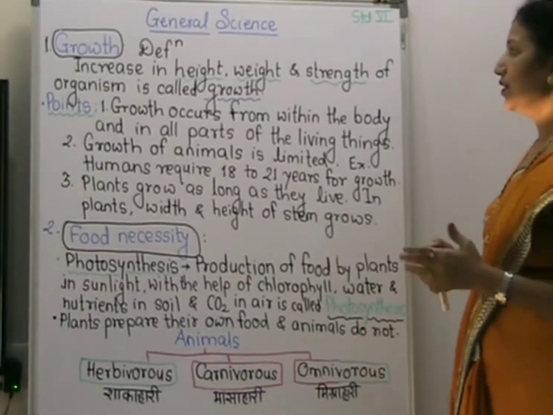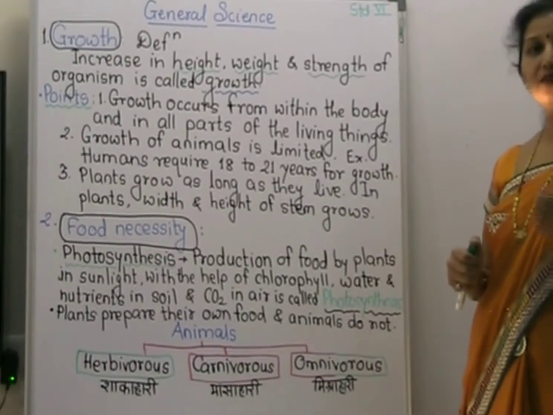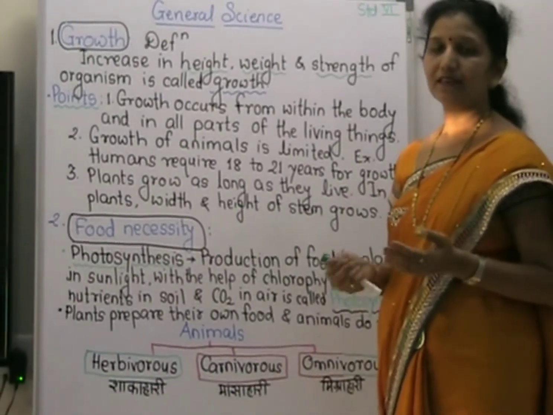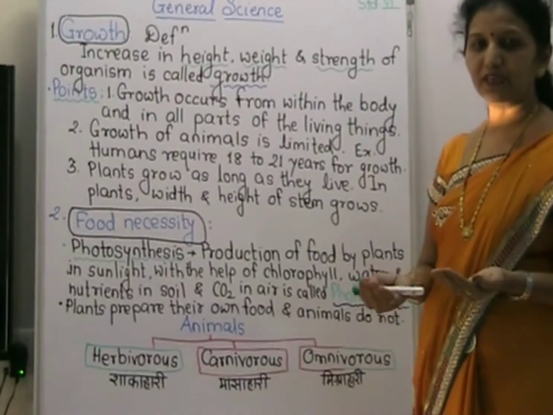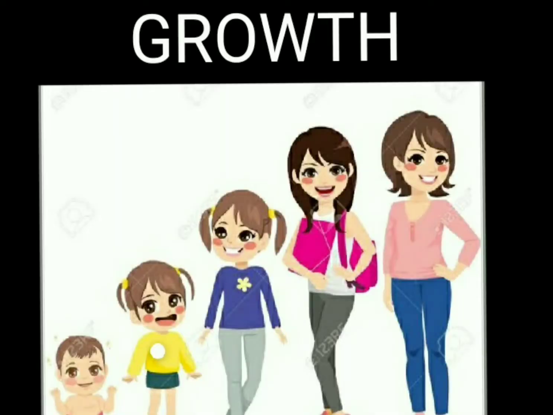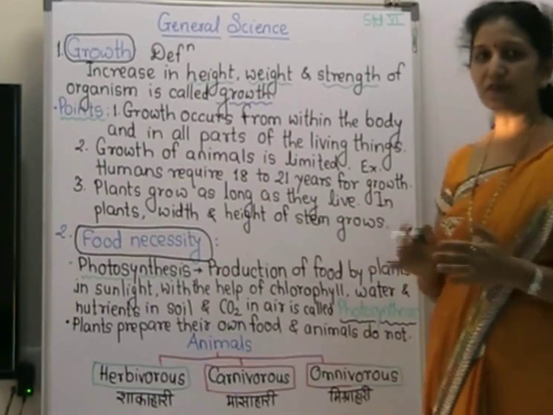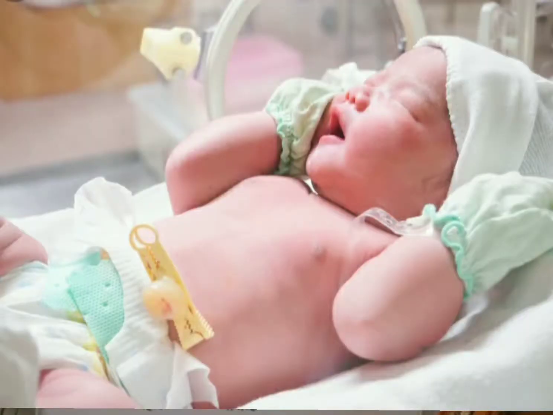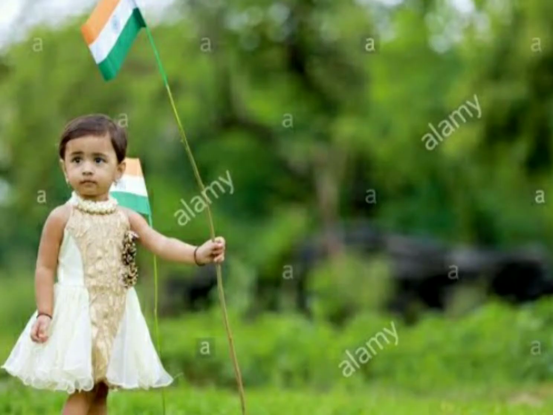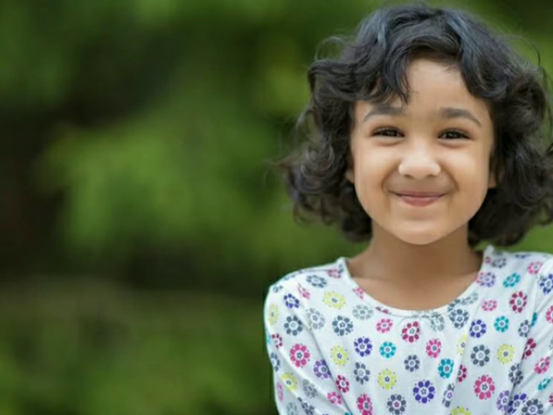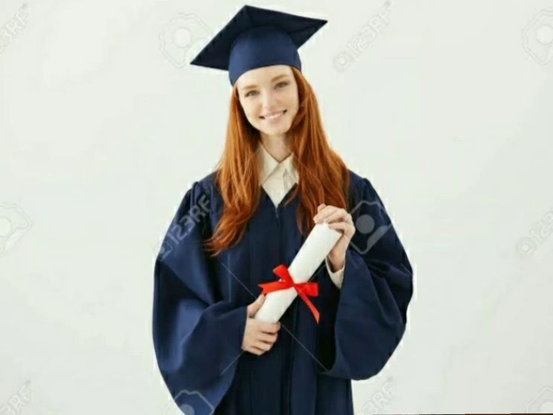Now, in introduction of chapter, we have seen that a small crawling baby, from an infant to an adult, there is growth of human being. First of all, there is a very small baby called infant, then a crawling baby, then a child that goes to school, then children, youth, and then adult.